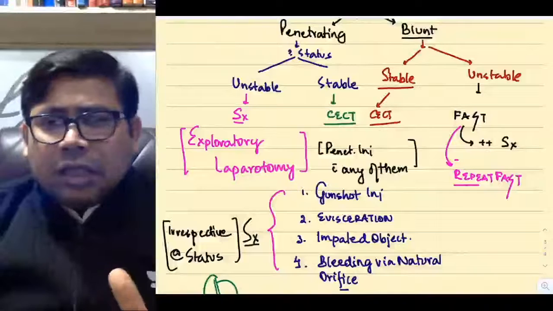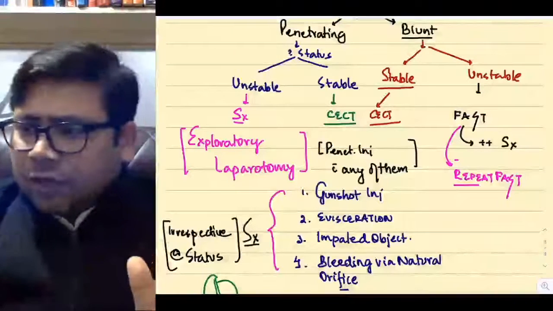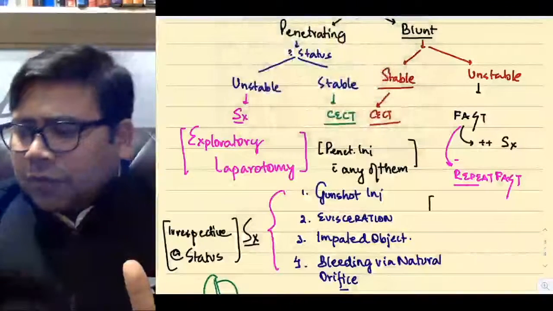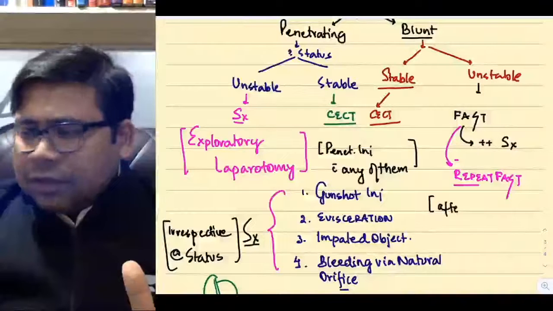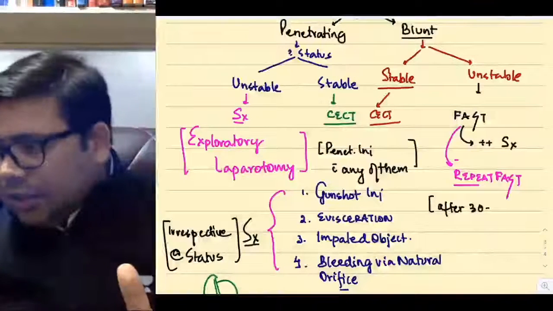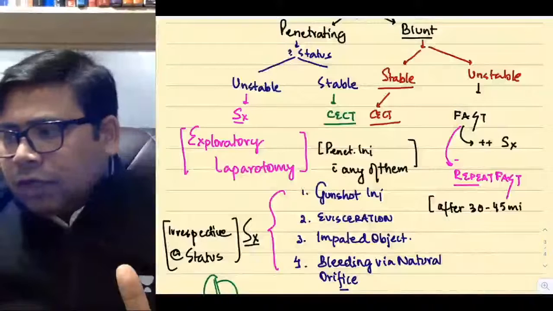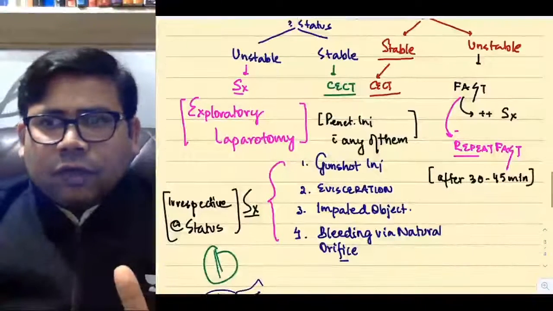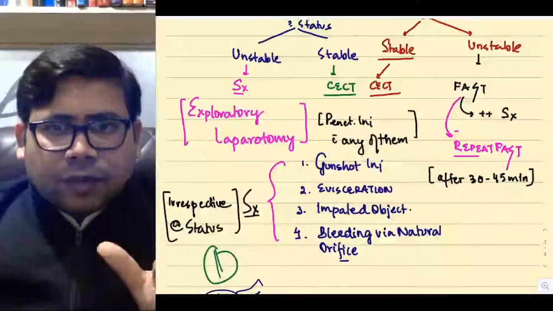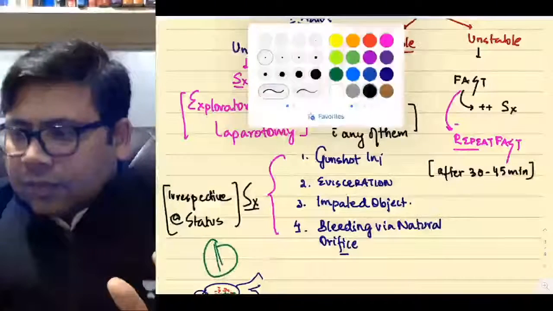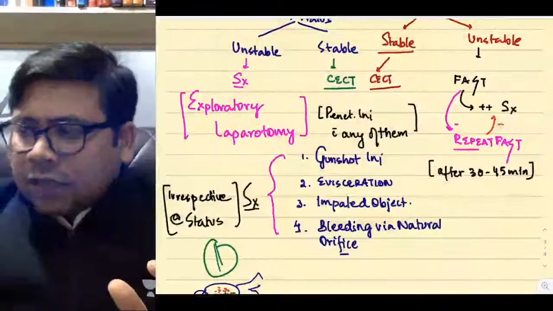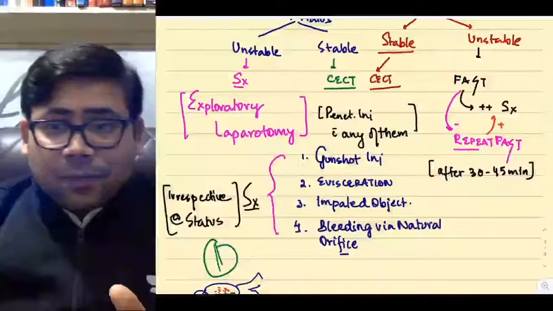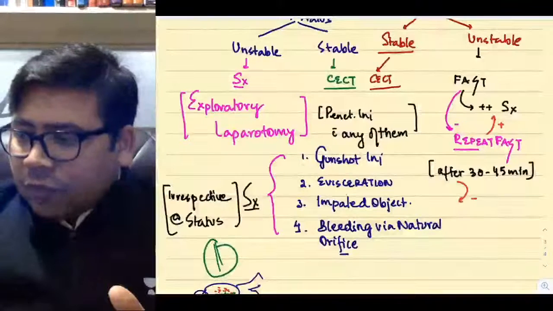Now the question is, when will you go for this repeat FAST? This is done after 30 to 45 minutes. We start with repeat FAST after 30 to 45 minutes. Now if repeat FAST is positive, you go for surgery. If repeat FAST is negative, you go for what?